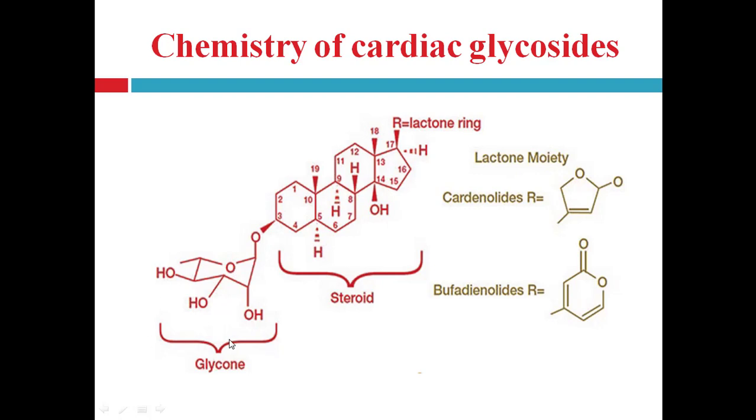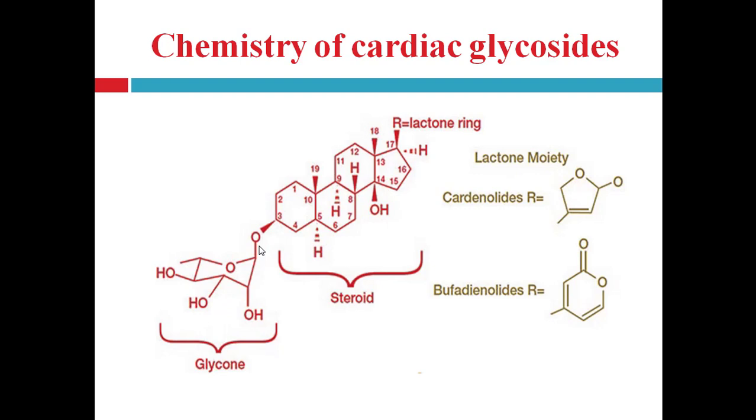Now let's see the chemistry of the glycone part. In the sugar part, the OH group at the C3 position of the aglycone portion is usually conjugated to monosaccharides or polysaccharides with a beta-1,4 glycosidic linkage. In the aglycone part, an OH group is present, and at that OH group the sugar moiety is inserted via beta-1,4 glycosidic linkage. The sugar may be a monosaccharide or polysaccharide.